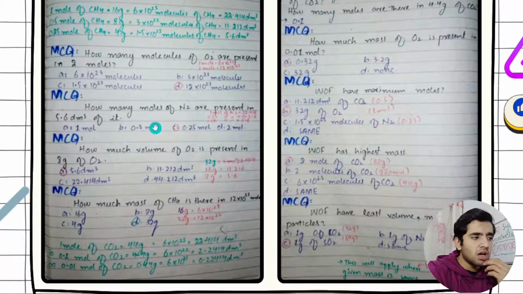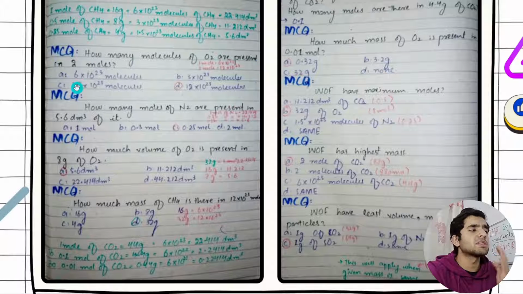So if you learn this, you can easily solve this. So these are all the calculations. For example, how many molecules of O2 are present in 2 moles?